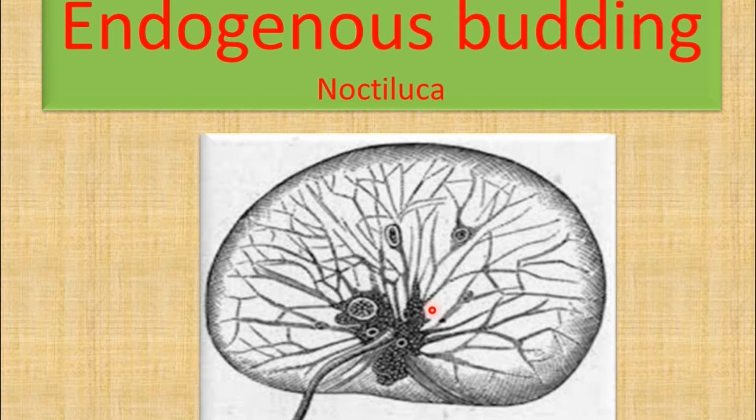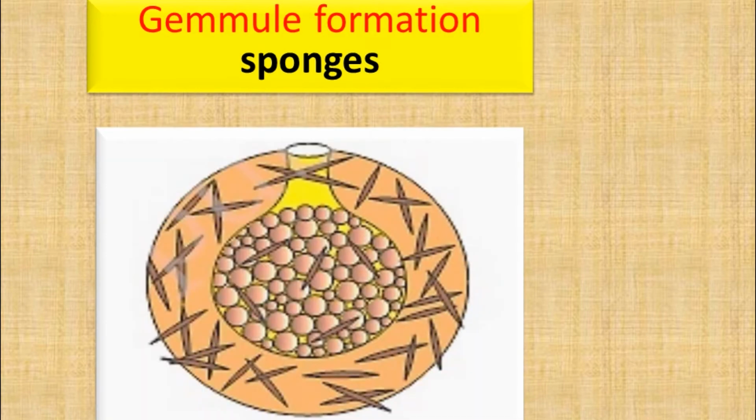Each bud develops into a young Noctiluca. Next one is gemmule formation. This is seen in sponges, mainly in freshwater sponges. Look at this picture. Here you can see a number of internal buds. These buds are round in shape. These round internal buds are called gemmules and the process is known as gemmule formation.